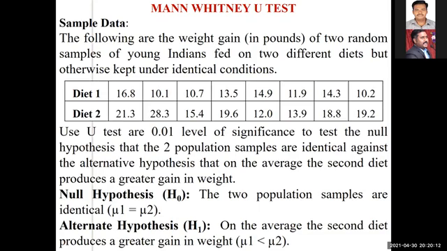The alternate hypothesis says that on average, the second diet produces a greater gain in weight. That means there is a difference between the two diet methods. Like that, you can set your null and alternate hypotheses. This is the data we got, and with this data we are going to work in SPSS.